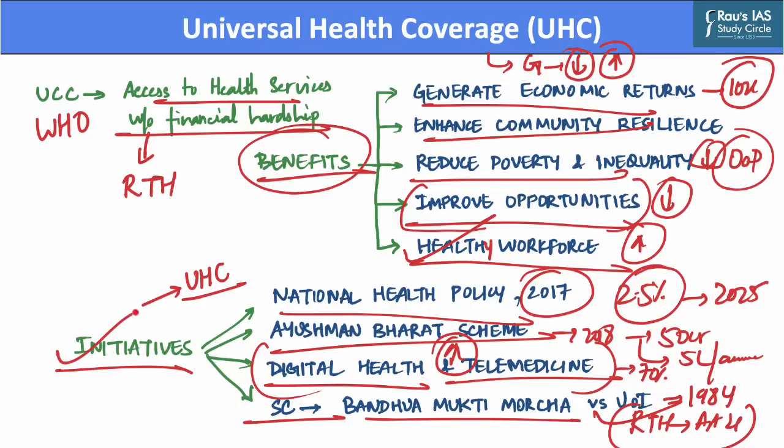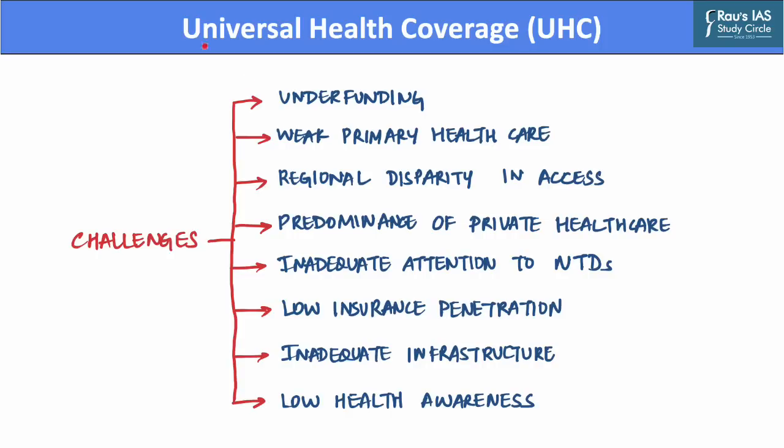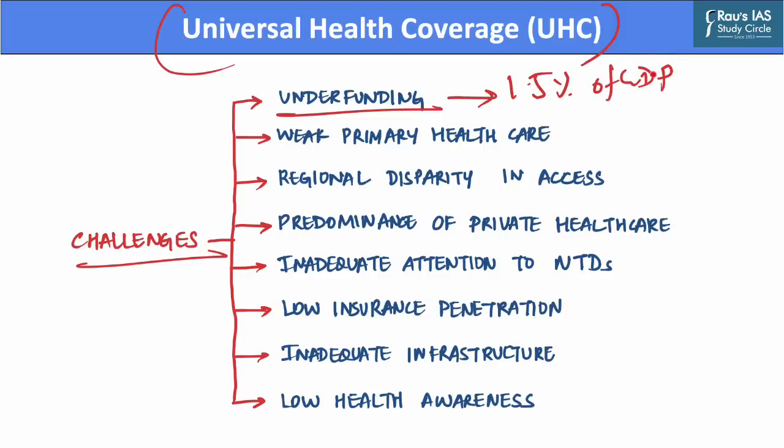Now, after we have discussed various government initiatives for promotion of universal healthcare in the country, let us discuss the challenges that the government currently faces in making the health coverage of the country more universal. Now, there are significant challenges associated with the provision of healthcare services in the country. The first among these is chronic underfunding of healthcare services. The Indian government currently spends about 1.5% of its GDP on the healthcare sector, which is very low compared to the large population of India.